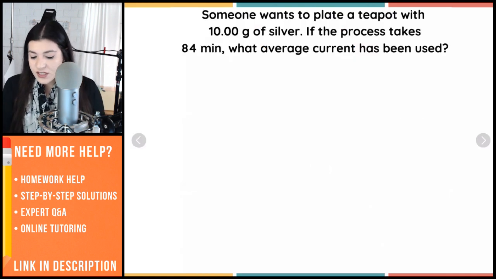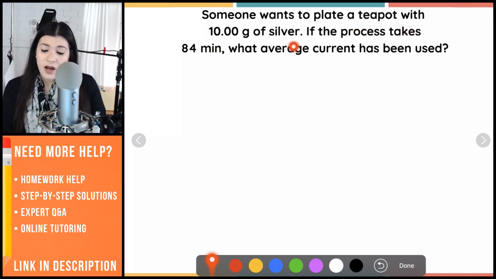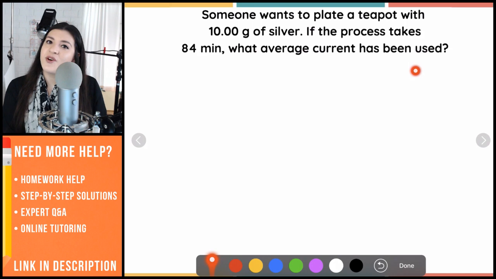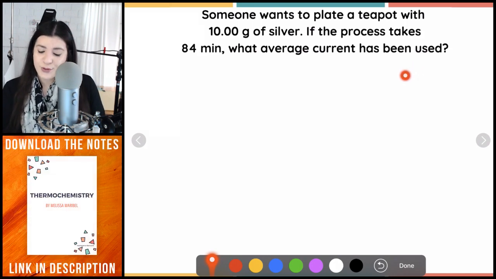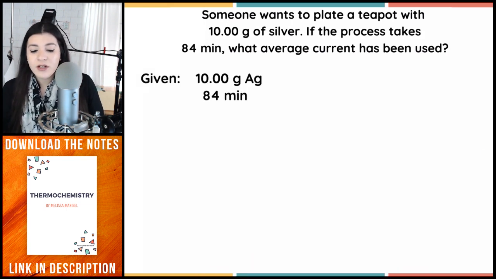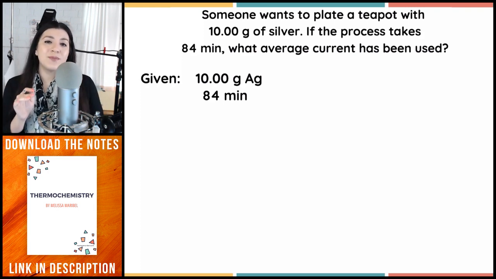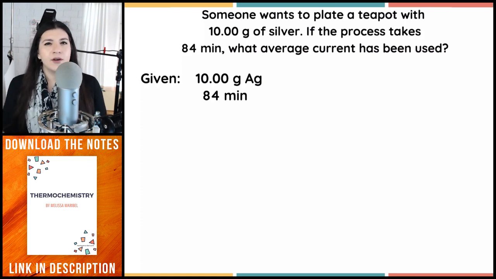This question is saying someone wants to plate a teapot with 10 grams of silver. If the process takes 84 minutes, what average current has been used? As always, if we don't know where to start, let's start with identifying what we're given and what we're finding, and that'll help us figure out what formula to use. What we're given is our mass, the grams of silver, and our time, which is in minutes. But remember, we always want time to be in seconds. And we don't want anything in grams, we want moles, which we'll go over.